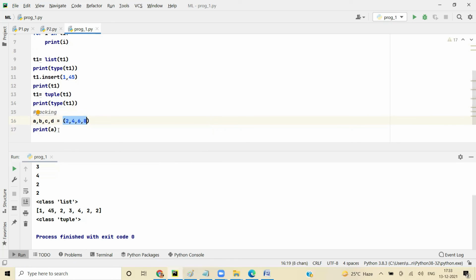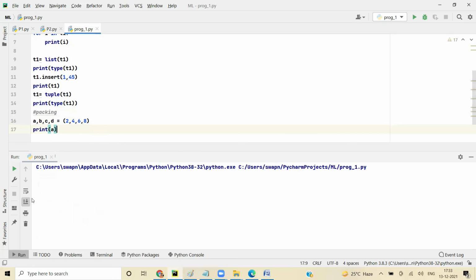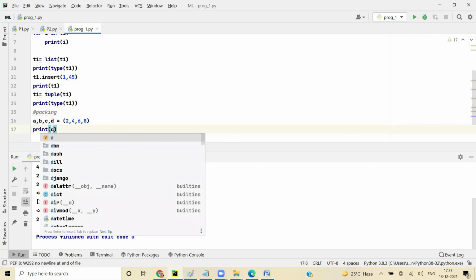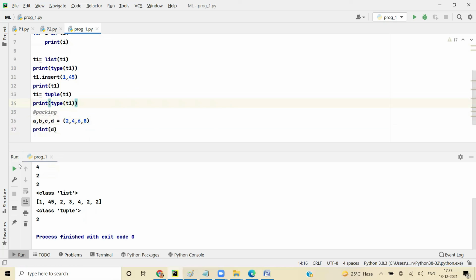So print A, what will happen? You get 2. And if I say print D, you will get 8. So this is called unpacking. The values got unpacked into 4 variables.